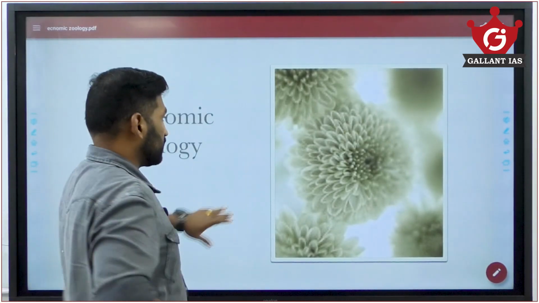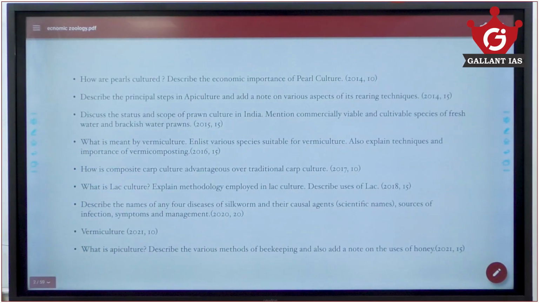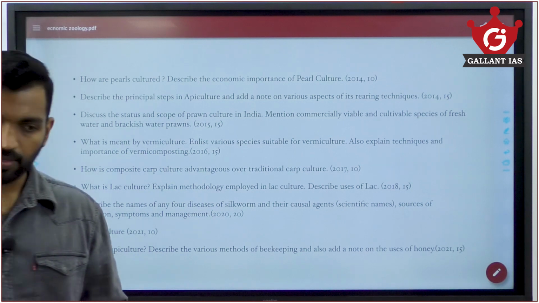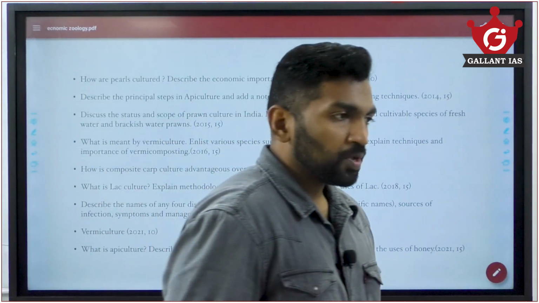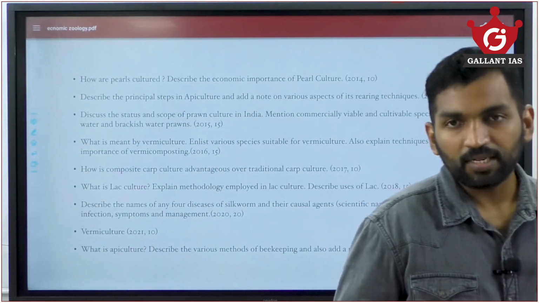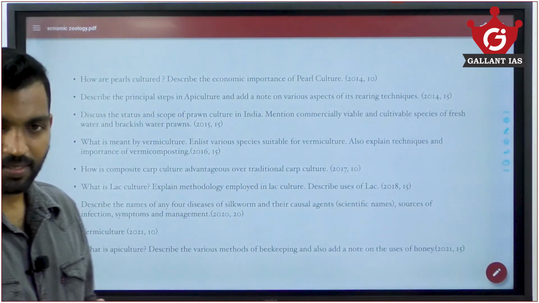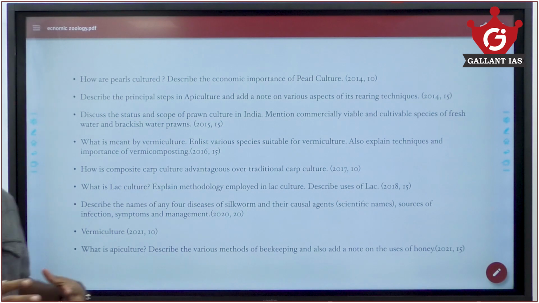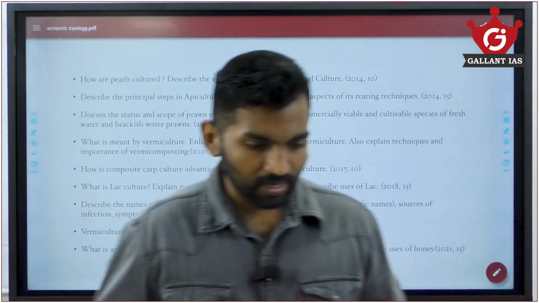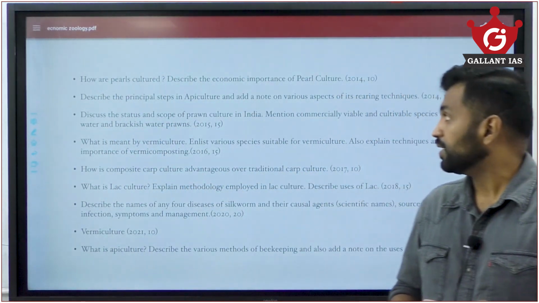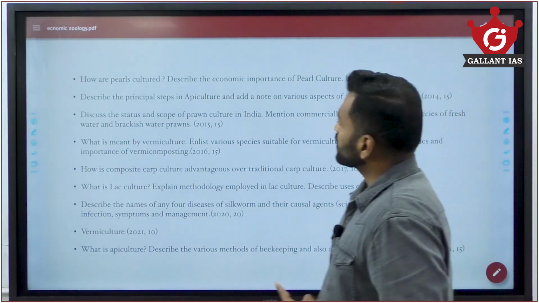Let's start with economic zoology today. These are the questions that are expected from this chapter in regards to sericulture, pisciculture, vermiculture, lac culture, prawn culture and apiculture. So that will be the first segment that we'll be dealing with. We'll start with apiculture and sericulture today. We'll look at the questions just as a brief.